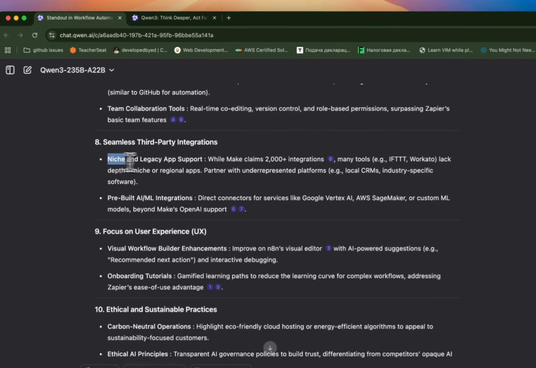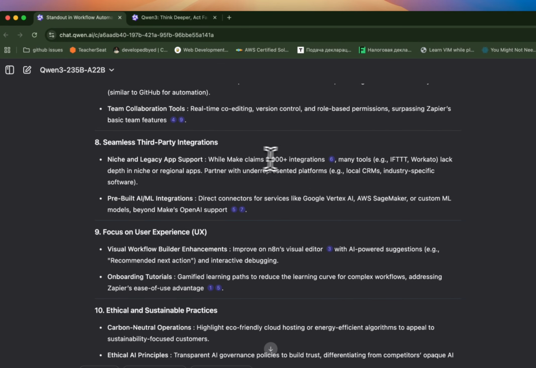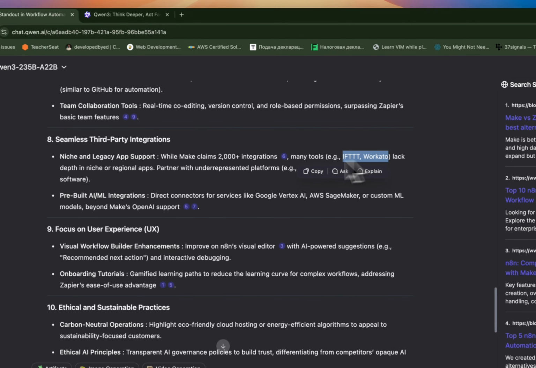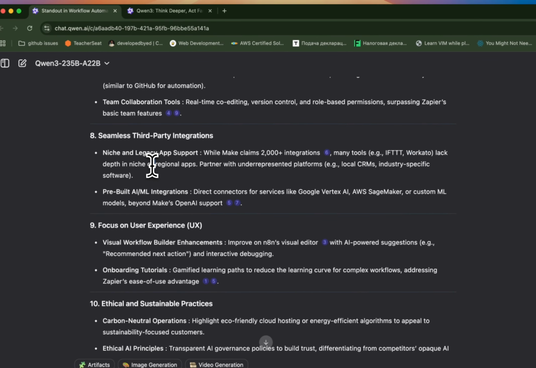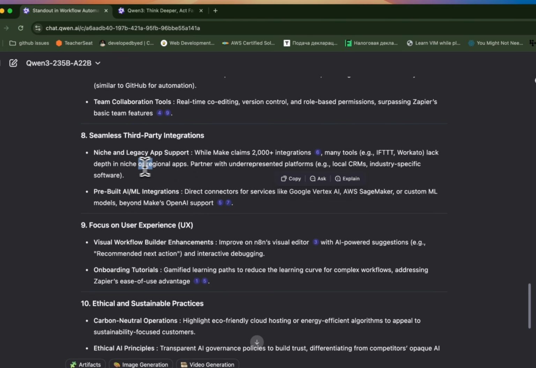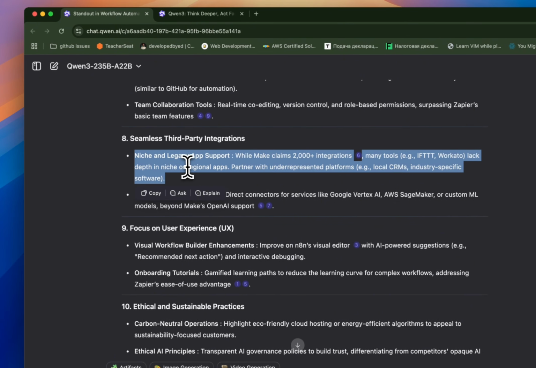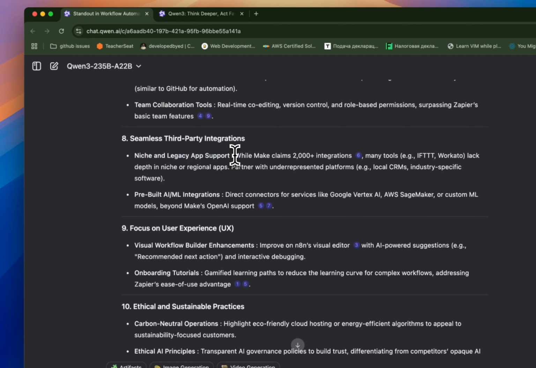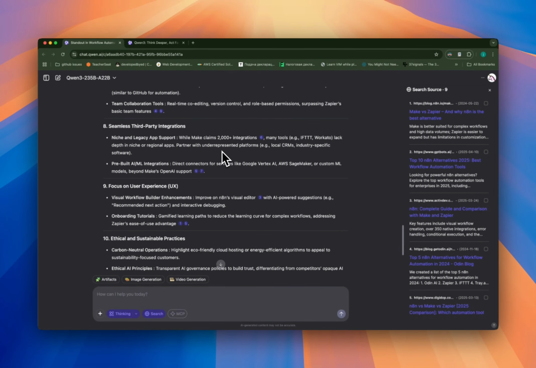So let's see. Niche and legacy app support. While Make claims 1,000 integrations, many tools lag in depth and niche regional apps. Okay, so I see this. I get that. So region-specific applications, yeah, sure.